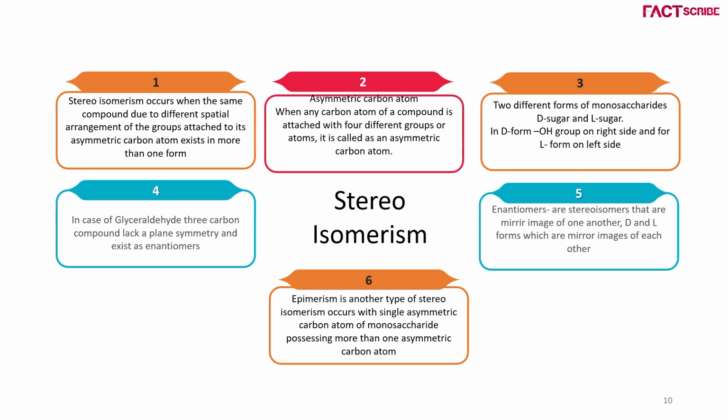As we have already discussed asymmetric carbon atoms, the existence of more than one asymmetric carbon atom gives epimerism, which is another type of stereoisomerism. The main points to remember in stereoisomers are: what is stereoisomerism, the asymmetric carbon atom, the different forms of monosaccharide, D sugar and L sugar, the importance of glyceraldehyde, its plane of symmetry, and the terms enantiomer and epimerism.